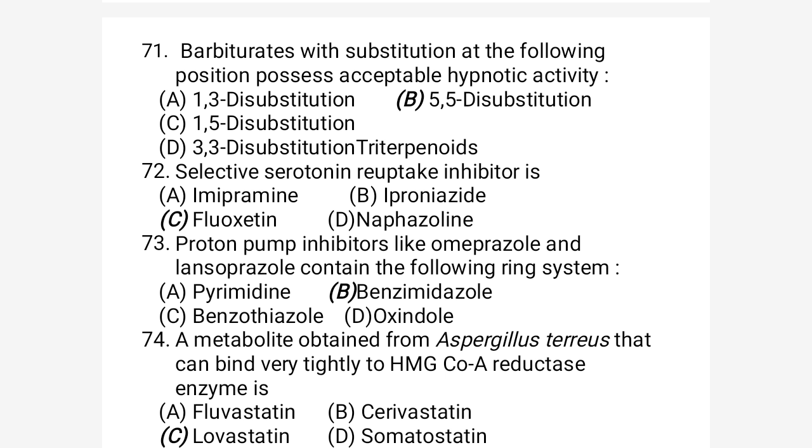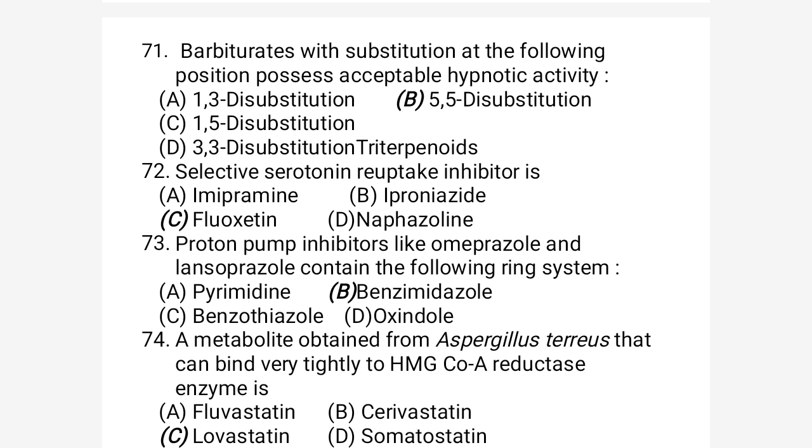Barbiturates substituted at which of the following positions possess acceptable hypnotic activity? Means for sedative and hypnotic activity in barbituric acid, where the substitution may take place. Option A is 1,3 disubstitution, option B is 5,5 disubstitution, option C is 1,5 disubstitution, and option D is 3,3 disubstitution. So the correct option would be B, 5,5 disubstitution.